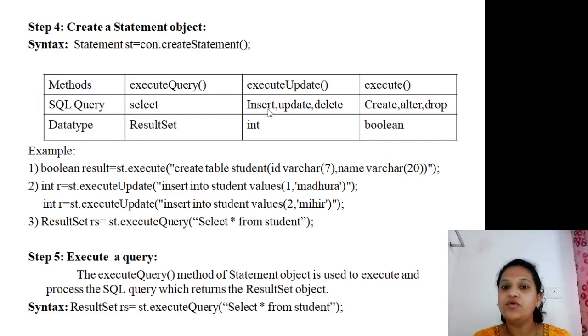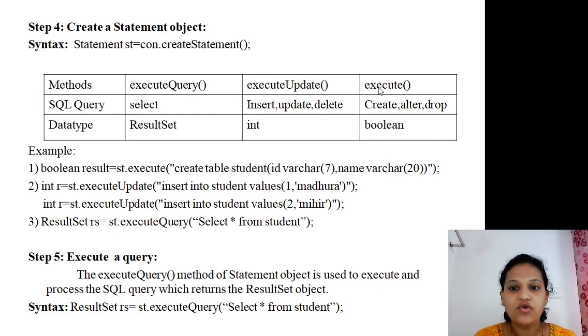Or if I want to insert, update or delete the data within the table, which method do we require to call? Execute method. After insertion, if I want to retrieve all data from the table, which method do we use? Execute query.